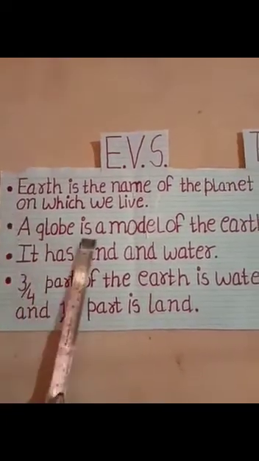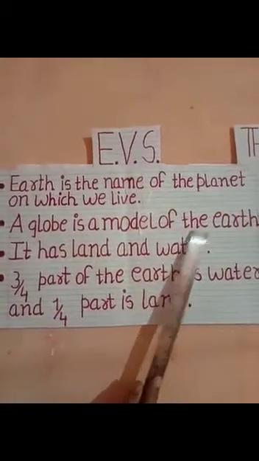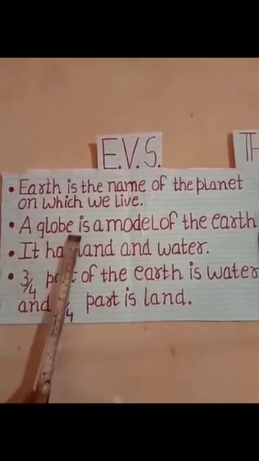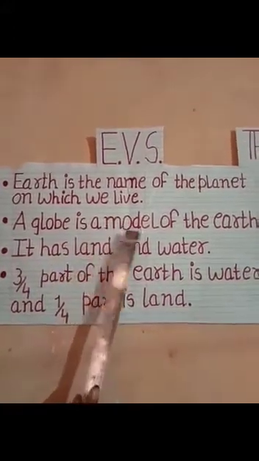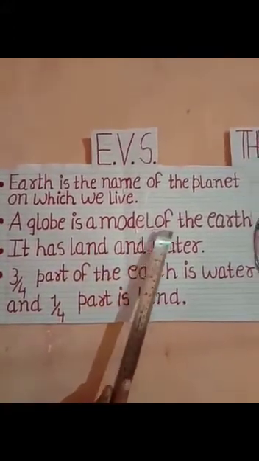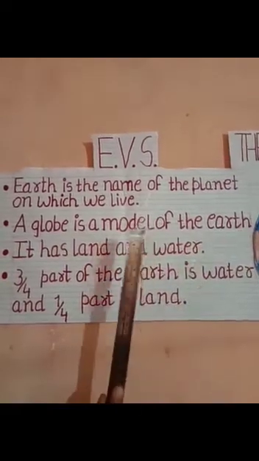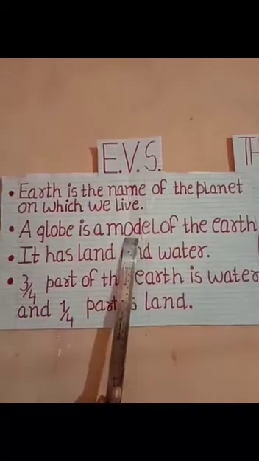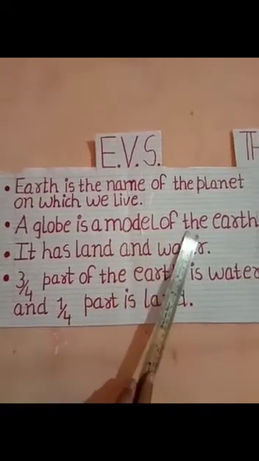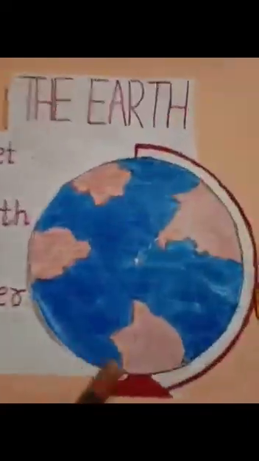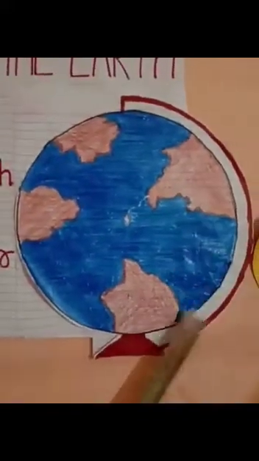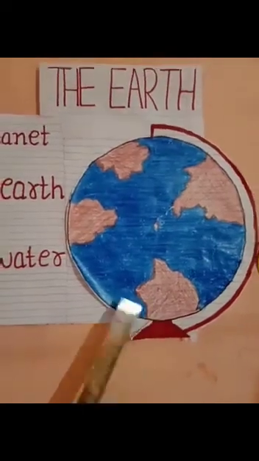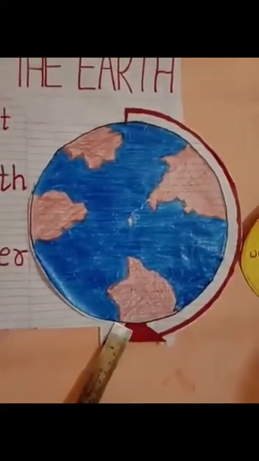A globe is a model of the Earth. What is the meaning of a model? A thing which is used as an example of something, like this picture, right? So this is the model of the Earth, and what do we call it? A globe. This picture is called a globe.